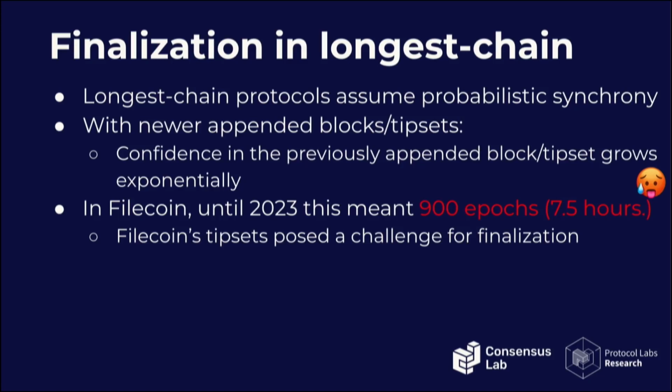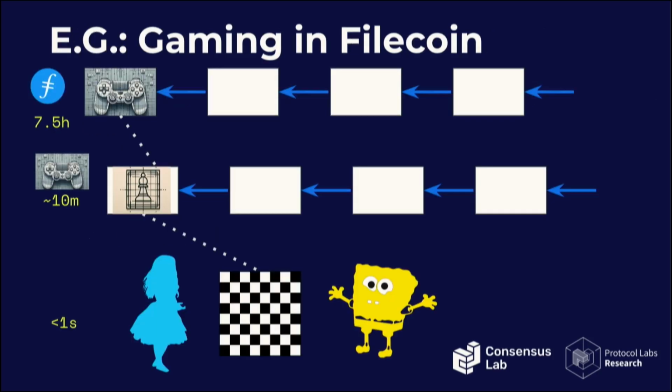In the case of Filecoin, it is prescribed because the power table of the system is part of the state of the system, and this power table is assumed to be final. Therefore, there is a number that is embedded in the implementation, which is 7.5 hours. It is so much because Filecoin is not really a chain of blocks, it's a chain of tipsets, and tipsets are sets of blocks of the same epoch and the same parent tipset. In Filecoin, time is discretized into 30-second slots that we call epochs.